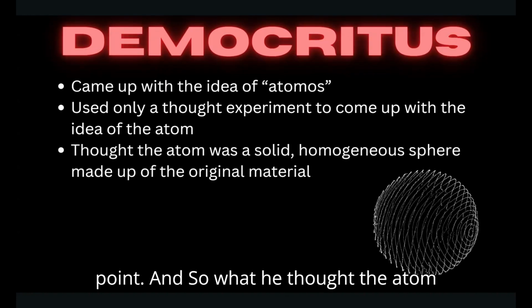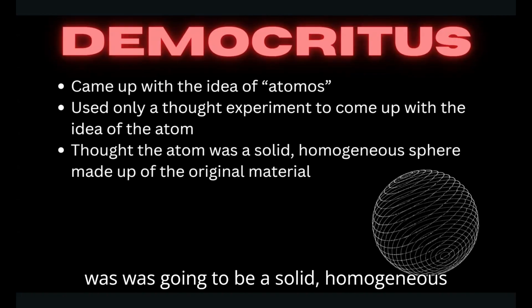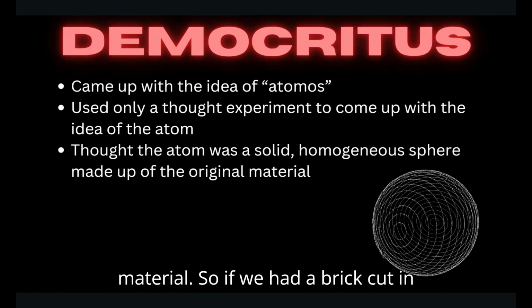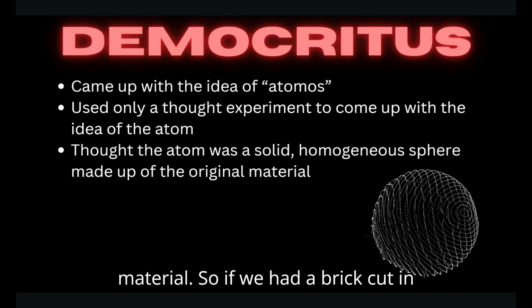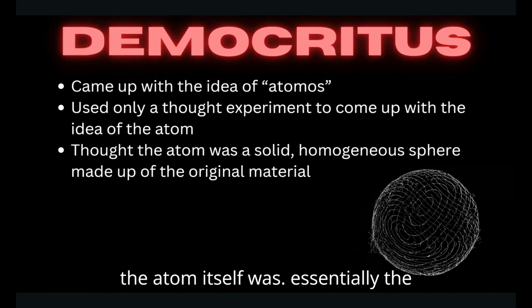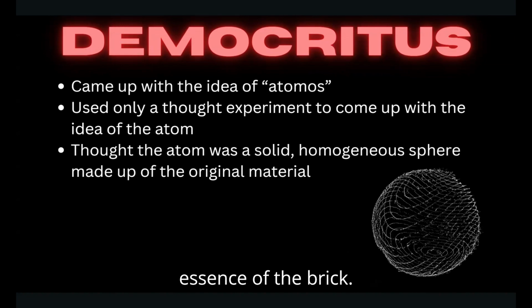And so what he thought the atom was going to be a solid, homogeneous sphere that was made up of the original material. So if we had a brick cut in half and go all the way down to the atom itself was essentially the essence of the brick.